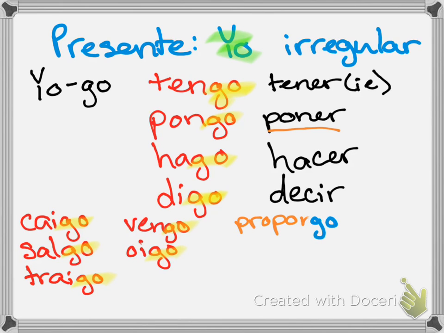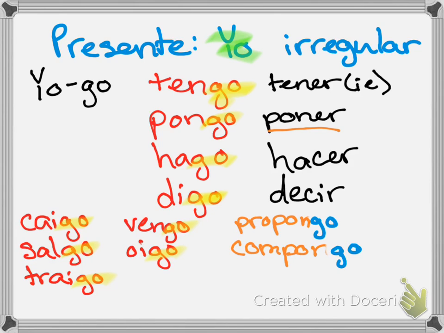That's an N. It just got erased. Sorry about that. Propongo. Okay? Or, for example, componer, which means to compose, would become compongo, because it has poner inside of it.